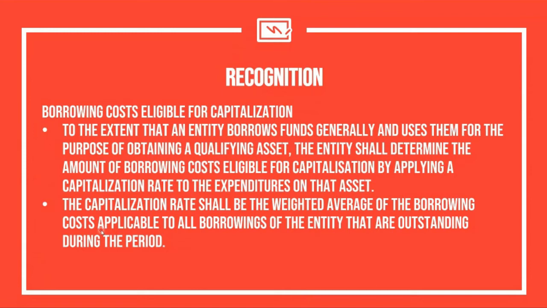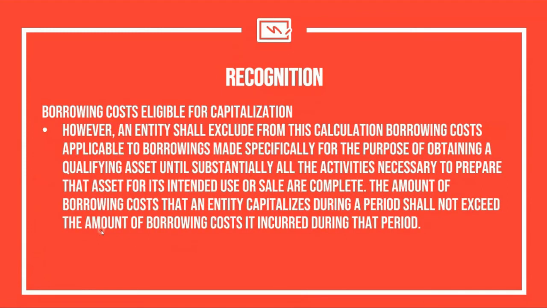Okay, and then once you compute the weighted average cost, you multiply it by the capitalization rate, and that is the amount of borrowing cost that you're going to capitalize. However, we need to understand and remember always that an entity shall exclude from this calculation borrowing costs applicable to borrowings made specifically for the purpose of obtaining a qualifying asset until substantially all the activities necessary to prepare that asset for its intended use or sale are complete.